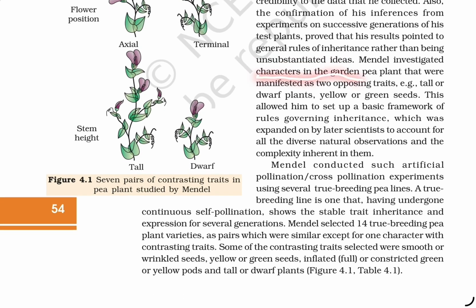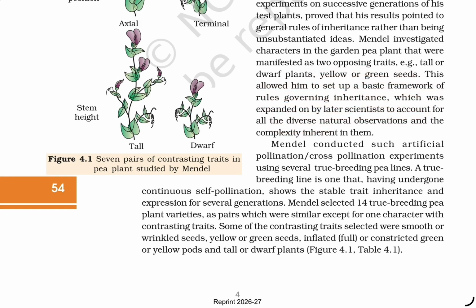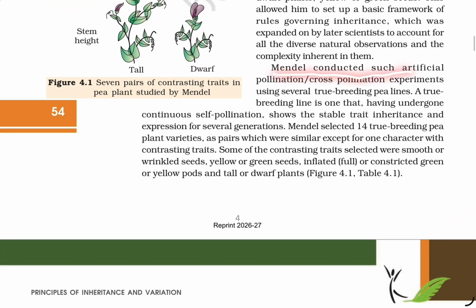Mendel investigated characters in the garden pea plant that were manifested as two opposite traits, such as tall and dwarf plants, yellow and green seeds. This allowed him to set the basic framework of the rules governing inheritance, which was expanded on by later scientists to account for all the diverse natural observations and the complexity of inheritance in them.